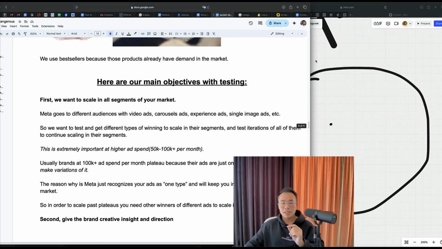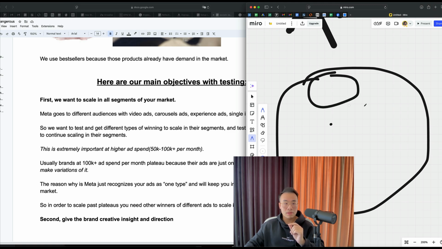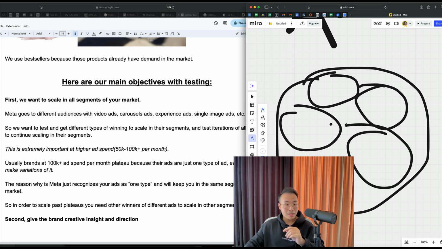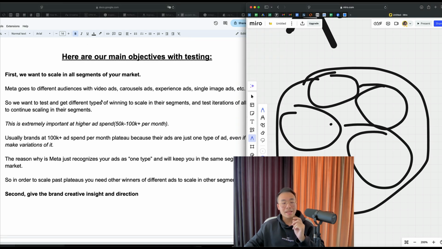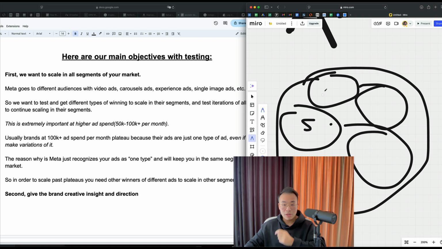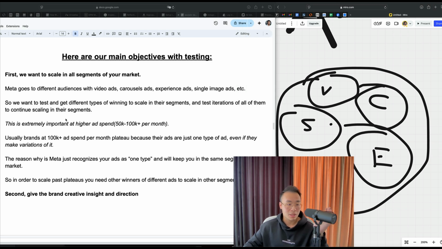Meta goes to different audiences with video ads, carousel ads, experience ads, single image ads, etc. So we want to test and get different types of winning ads to scale into segments and test iterations of them to continue scaling into segments. So maybe this could be single image, this could be video, this could be carousel, this could be experience, etc., etc. And this is extremely important at higher ad spend, like 50K to 100K plus per month.